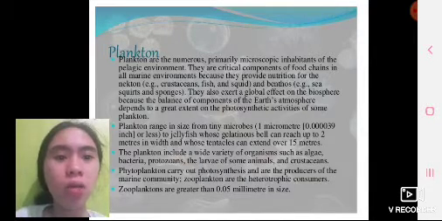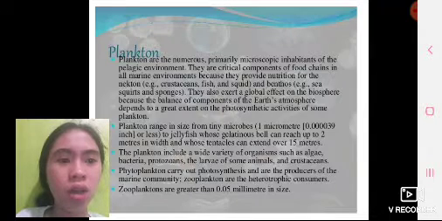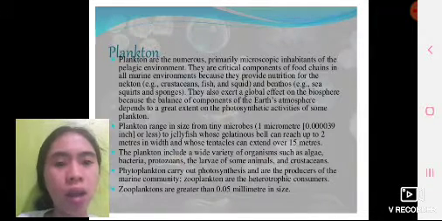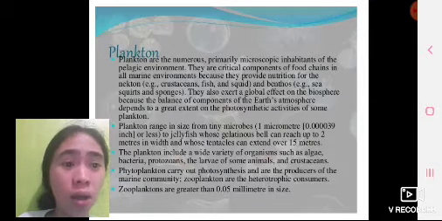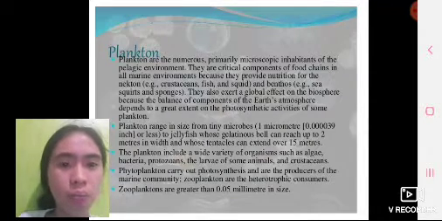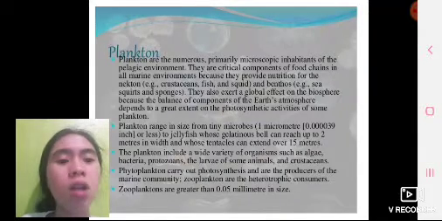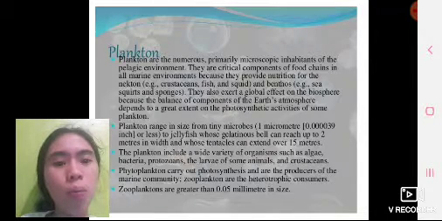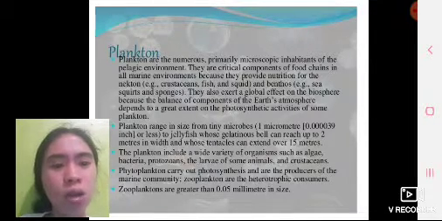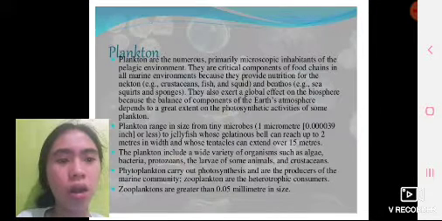The plankton include a wide variety of organisms such as algae, bacteria, protozoans, the larvae of some animals, and crustaceans. Phytoplankton carry out photosynthesis and are the producers of the marine community. Zooplankton are the heterotrophic consumers. Zooplankton are greater than 0.05 millimeter in size.